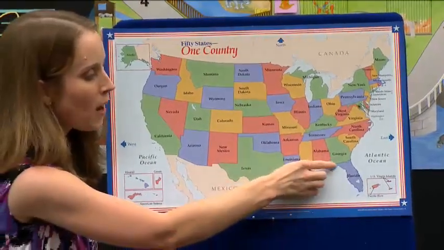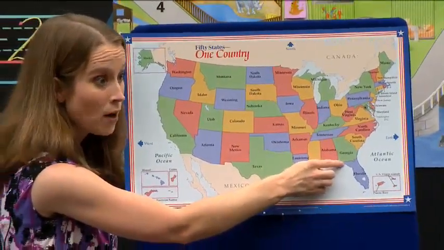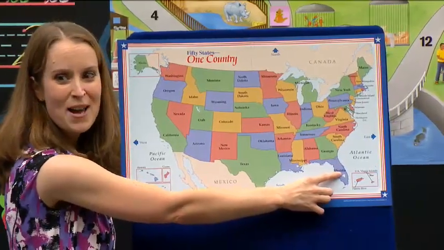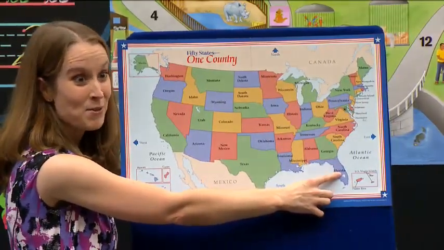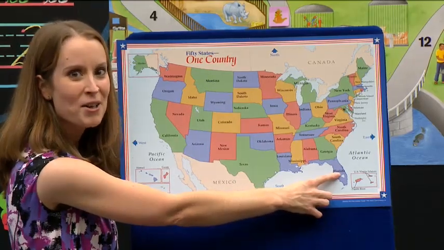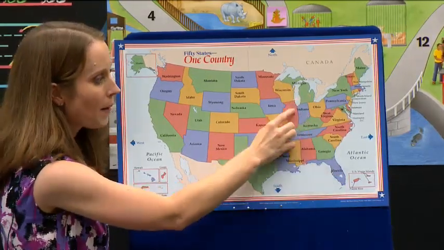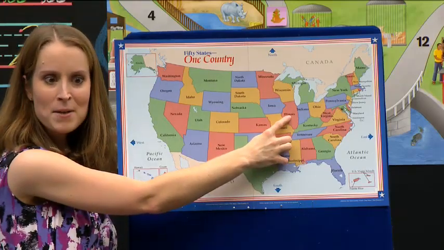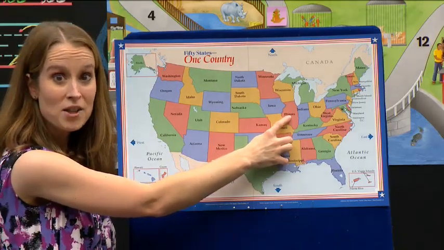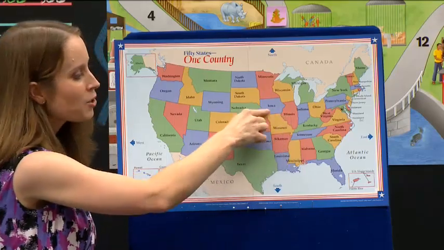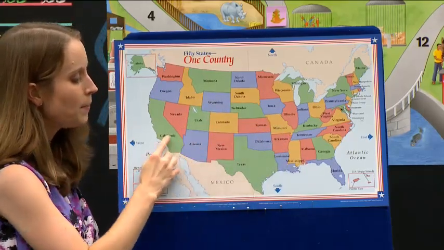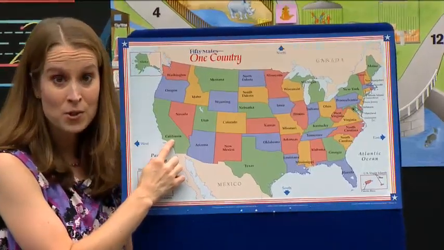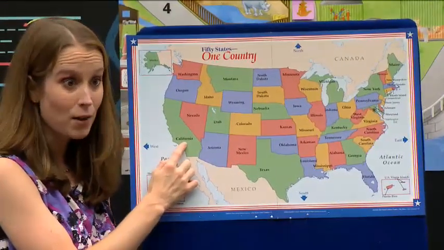Now notice right here some of the names of our states. If you recognize the name of the state of Florida, give me a smile. I see a lot of smiles from boys and girls in our classroom. Students watching, are you smiling at me? What about up here? Here's the state of Illinois. If you recognize that name, give me a smile. Maybe some of our students watching live there. As I travel west, I come to the big state of California. Maybe some of our students watching recognize the state of California.